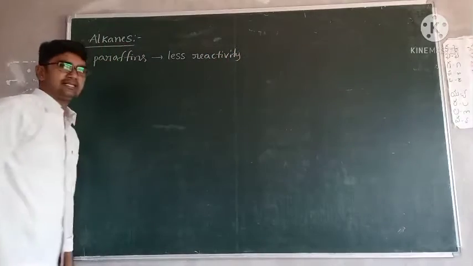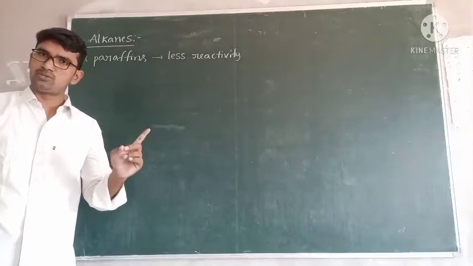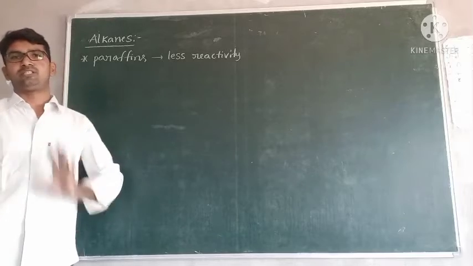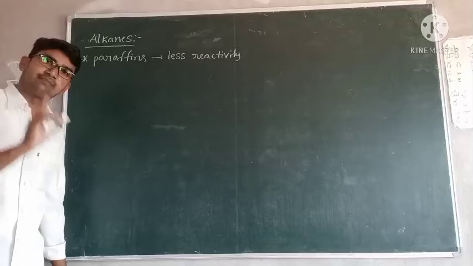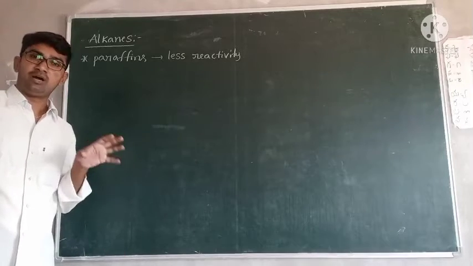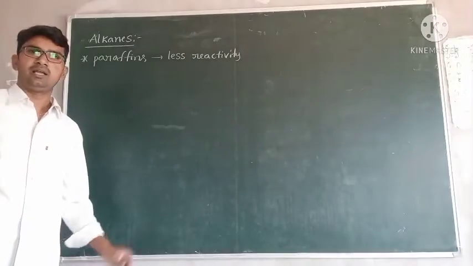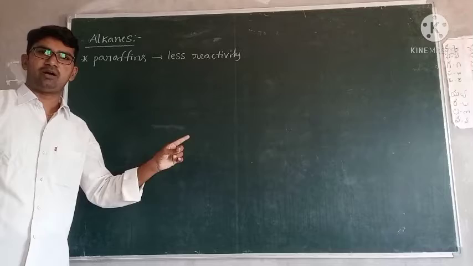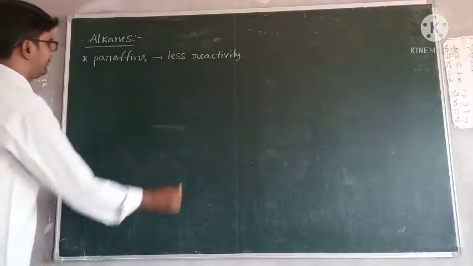Why are these less reactive? Alkanes contain only carbon and hydrogens, and only single bonds are present. Only single bonds means only sigma bonds are present. If sigma bonds are present, those are very less reactive. And all are covalent bonds and sigma bonds. There are no pi bonds. That's why these are very less reactive.